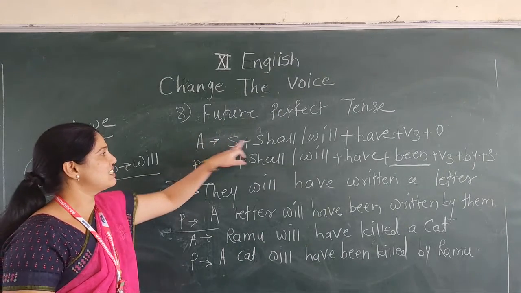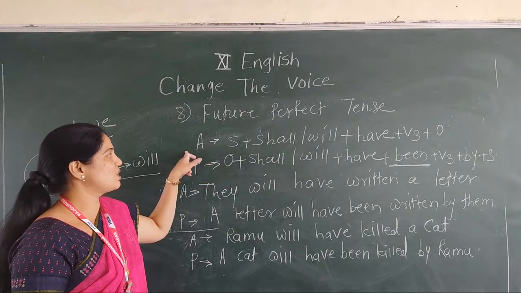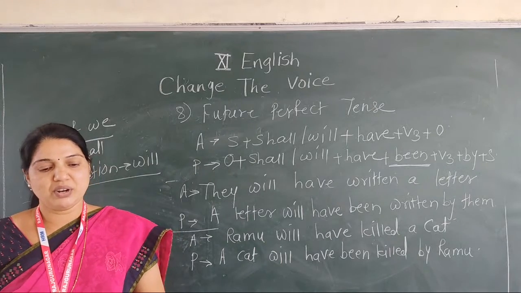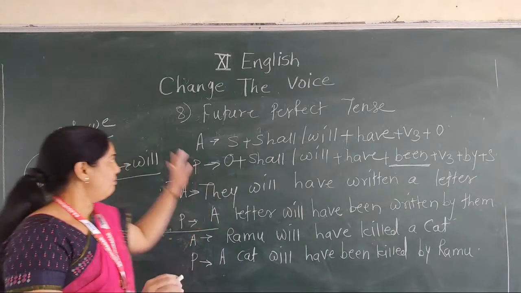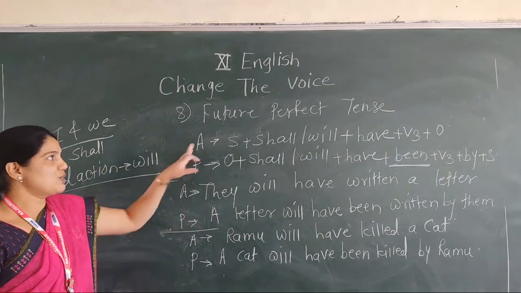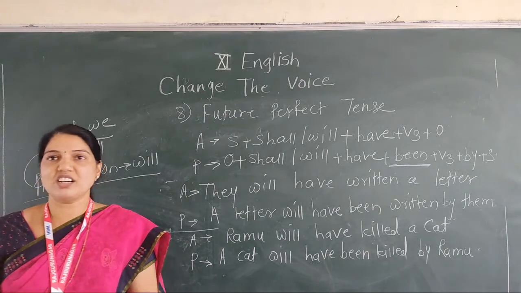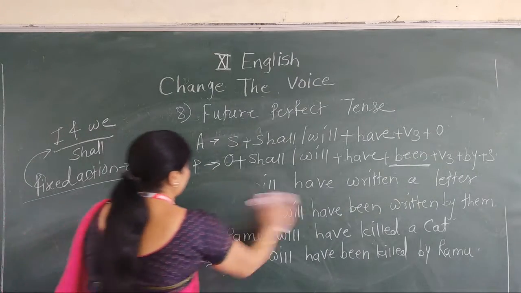When active voice is in future perfect tense, this structure is used at the time of converting it into passive. Okay? Do you understand this structure also? Now listen. Next is future perfect continuous. Once again, there is no change in the voice. Do you understand? Okay. Now let's see the next one.